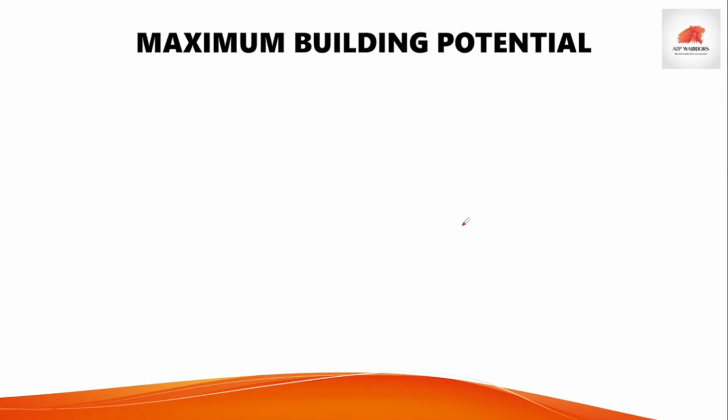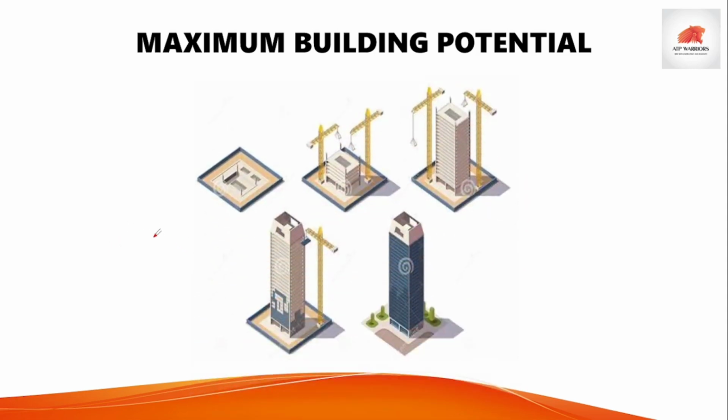The next is maximum building potential. Okay, so till now we have seen what is FSI, what is basic FSI, what is premium FSI, and what is a TDR. Okay, so maximum building potential, let's understand with this diagram. Again the core term, this is the net plot area, this is built up area, and on that built up area you have constructed a building with a basic FSI, consider 1.5.